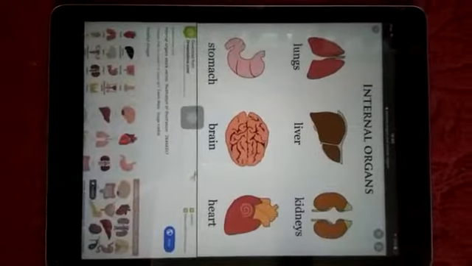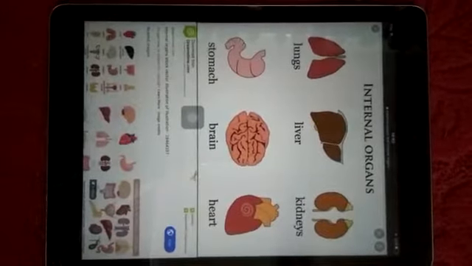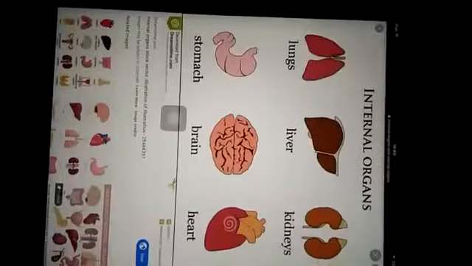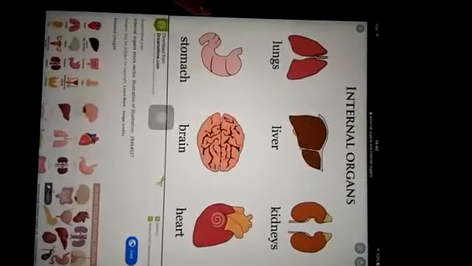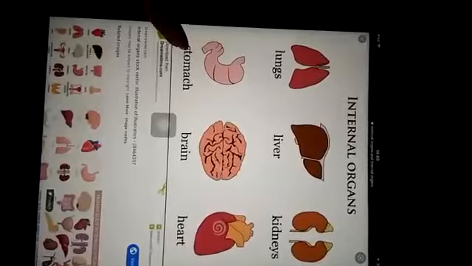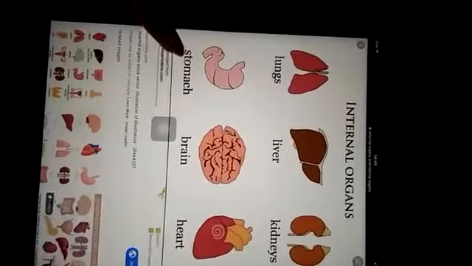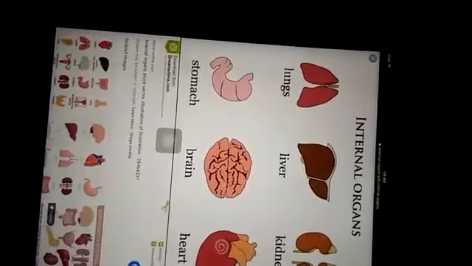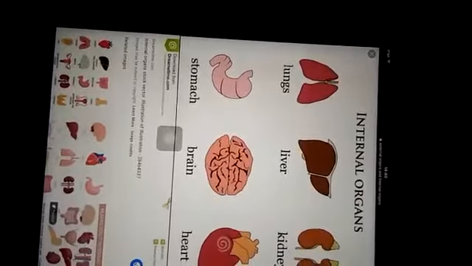Stomach. The food that we eat goes to the stomach. The stomach is an internal organ that looks like a pouch. The stomach changes the food we eat into liquid form and helps us to digest the food, and we get energy and strength from the food we eat.